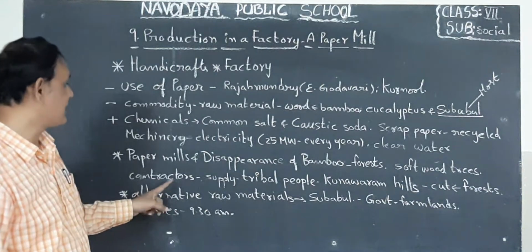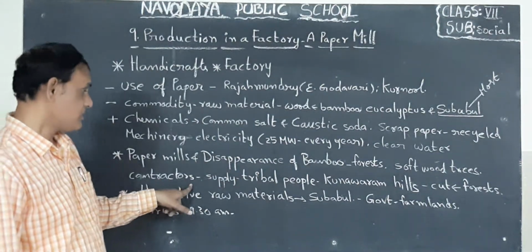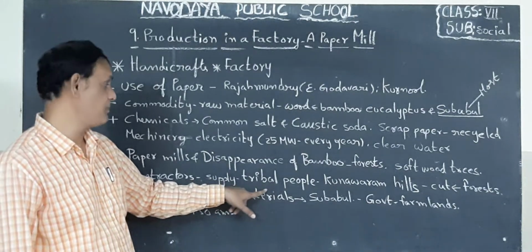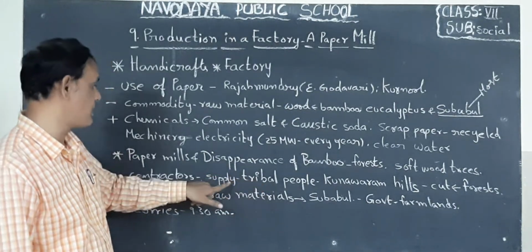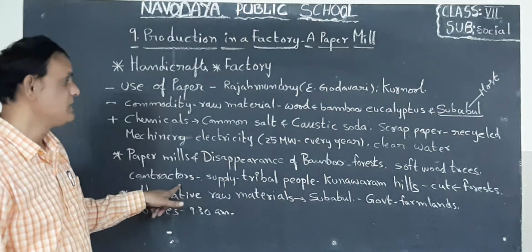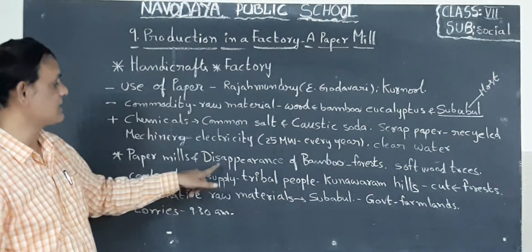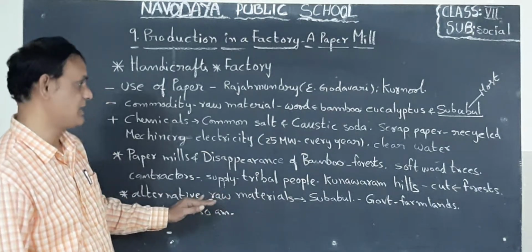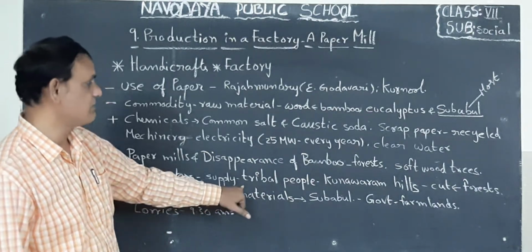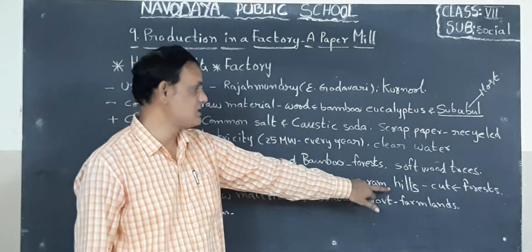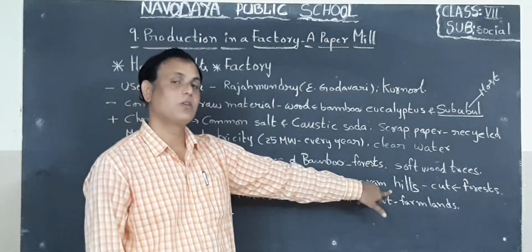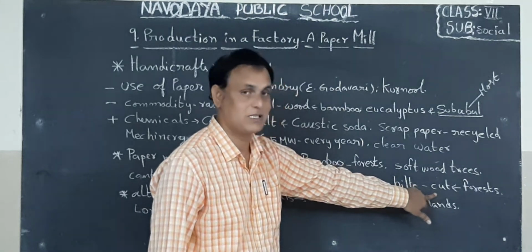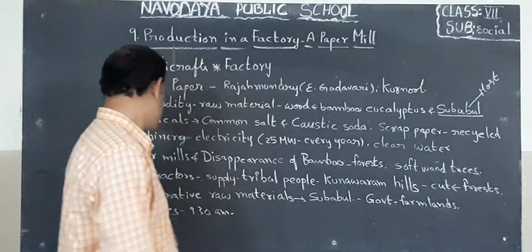Okay, next one, contractors. These contractors encourage the tribal people. These tribal people supplied this bamboo to the contractors. The contractors will supply it to the industries or factories. So that is the procedure, children. Where can we find this? Konavaram Hills. In Konavaram Hills they cut the bamboo for the factories. So that is what happened.